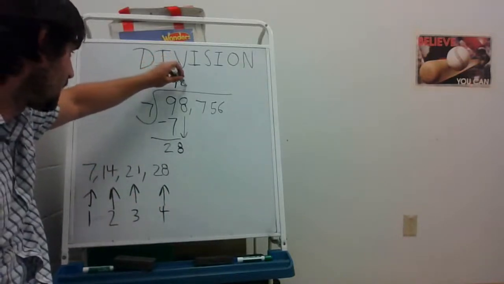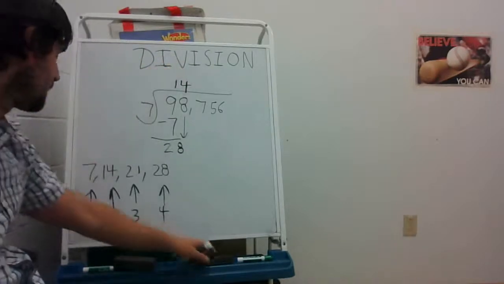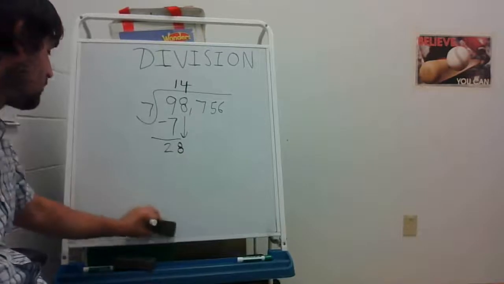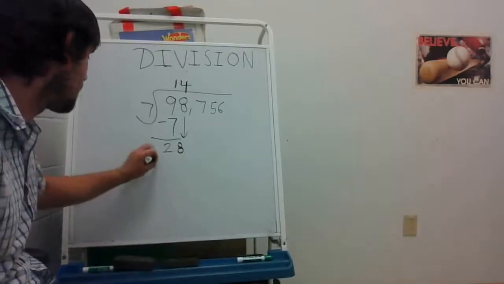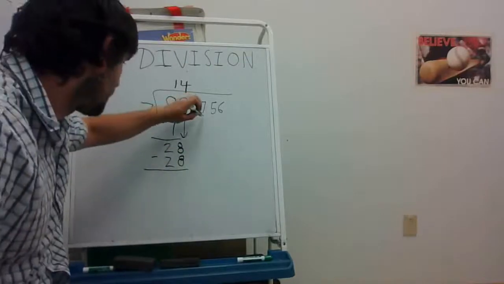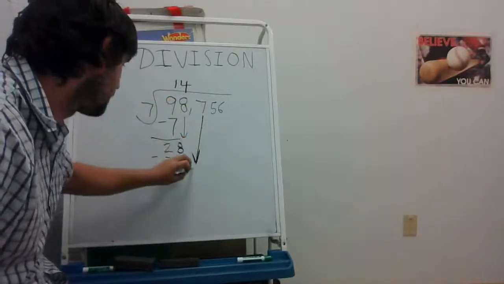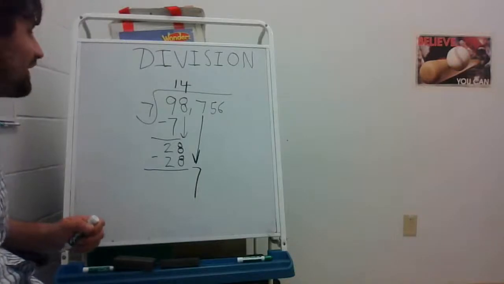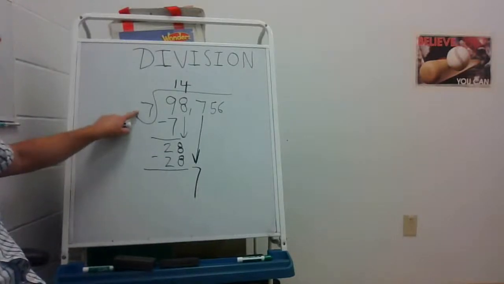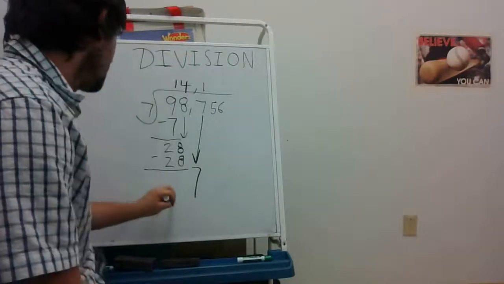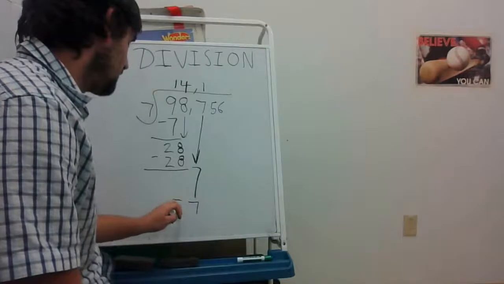So the number above the 8, I'm going to put a 4. Now, because 7 went into 28 evenly, I can just do 28 minus 28. There's no remainder for that one. Now I'm going to bring down the 7. So 7 goes into 7 one time. No remainder there. So 7 minus 7 equals 0.